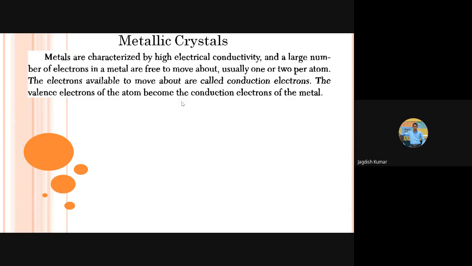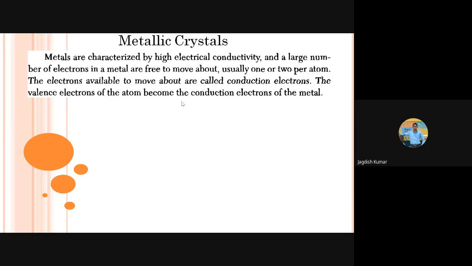Then what is the difference between metallic bonds and covalent bonds? Basically in covalent bonds, the electrons are shared among only two atoms. Whereas in metallic bonds, they are not shared among only two, but freely shared among all the atoms. The electrons can freely roam around from here to there. So that's the differentiating feature: in metallic bonding, the electrons are delocalized. They can move anywhere in the metal, and that's what leads to the conduction process and them being good conductors.